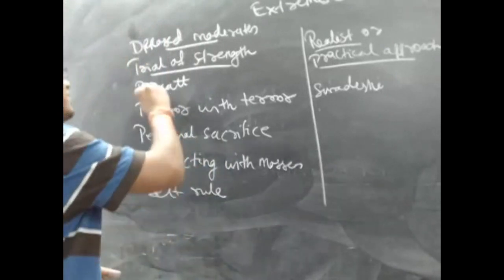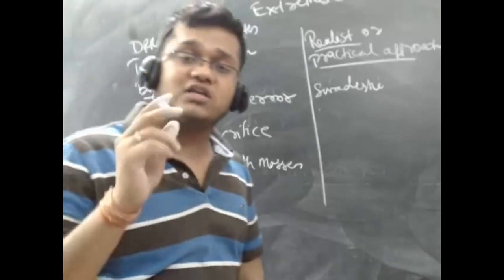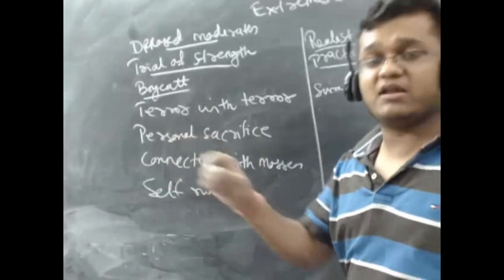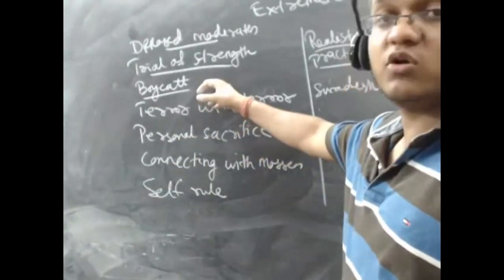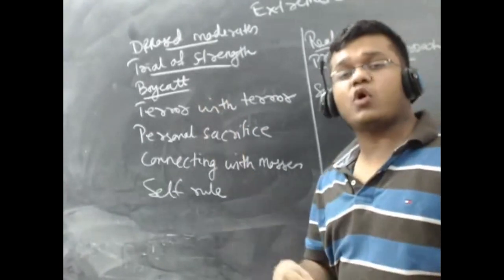These people believed in boycott. See, moderates gave the idea of Swadeshi, but moderates would never propagate boycott. Boycott is when you are directly inflicting pain on the British. So the extremists will go for boycott. When they start the anti-partition agitation, they will start with boycott.